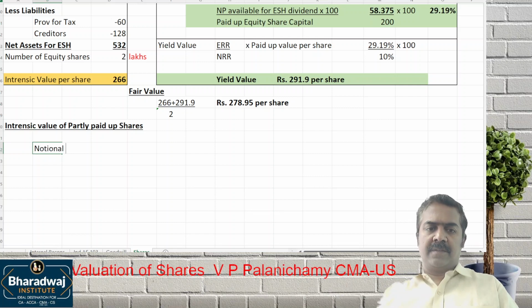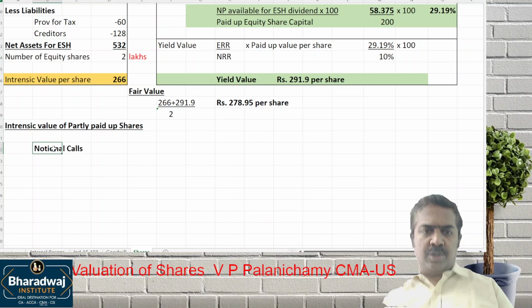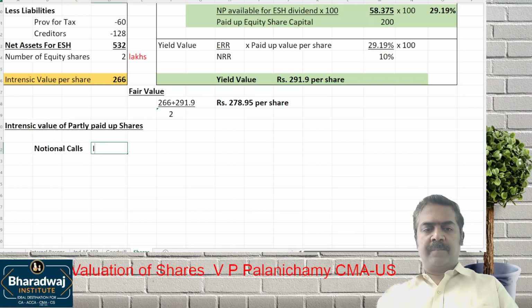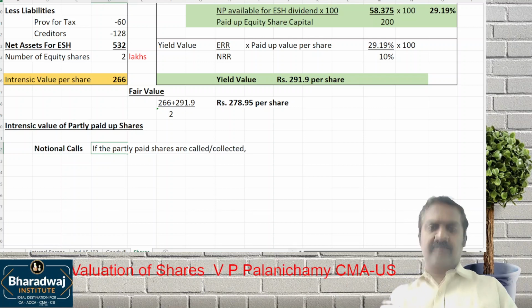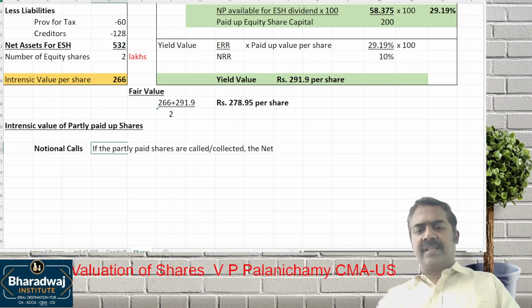Notional calls means if the partly paid shares are called and collected, the net assets will increase.